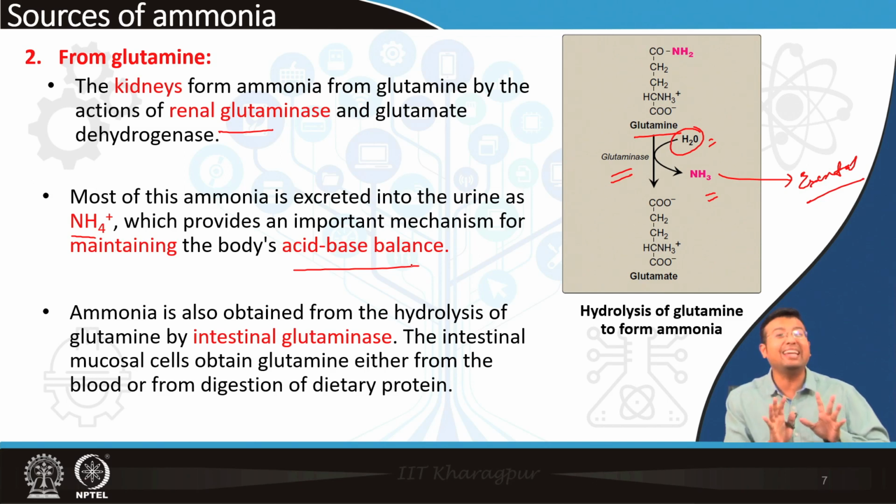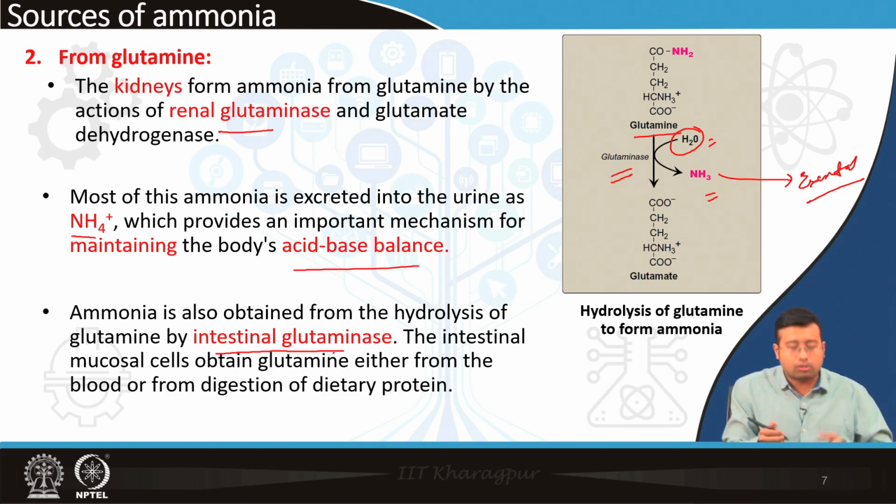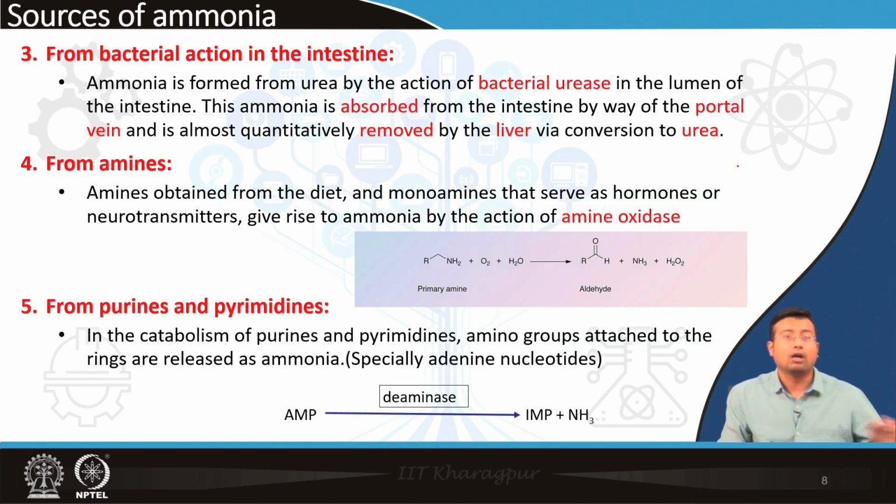So, glutaminase is majorly found in the kidneys, the renal system, but we should also keep in mind that there is also an intestinal variety of glutaminase. If glutamine is available from minor sources such as the mucosal cells, or from digestion of dietary protein, if glutamine is there in our diet, intestinal glutaminase will also break down glutamine, leading to the production of glutamate and release of ammonia. So, number one, transdeamination, that is, deamination of all amino acids. Next is glutamine. This is one major source of ammonia.